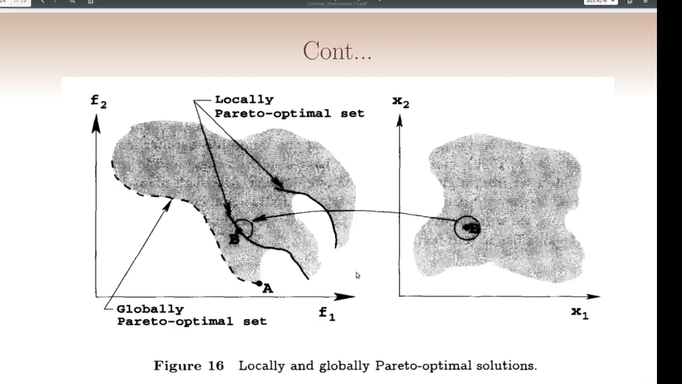This is the diagram which explains locally and globally pareto-optimal sets. Here you can see point B as a locally pareto-optimal point, which is mapped to the point here. This is the solution space. You can see the point here. The global pareto-optimal set is the line which is represented in this diagram.